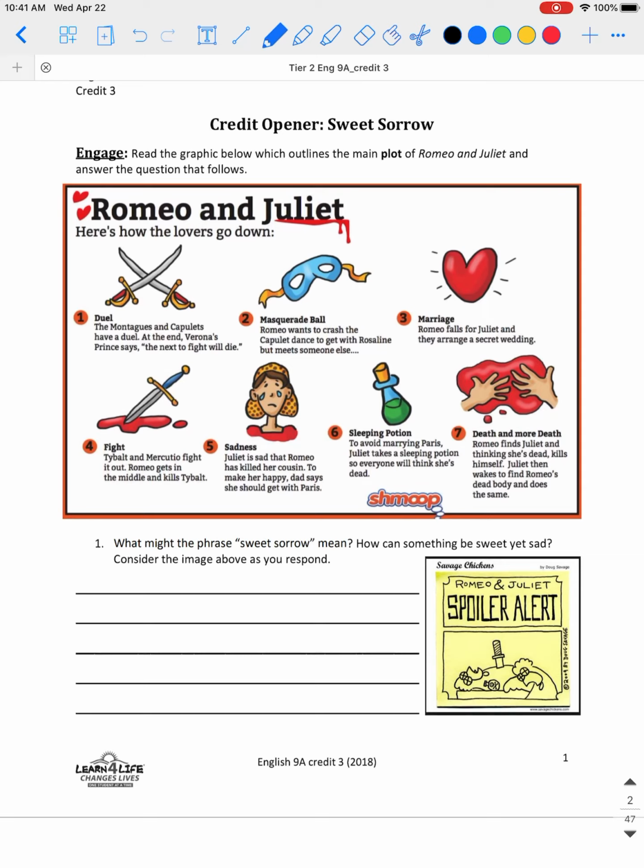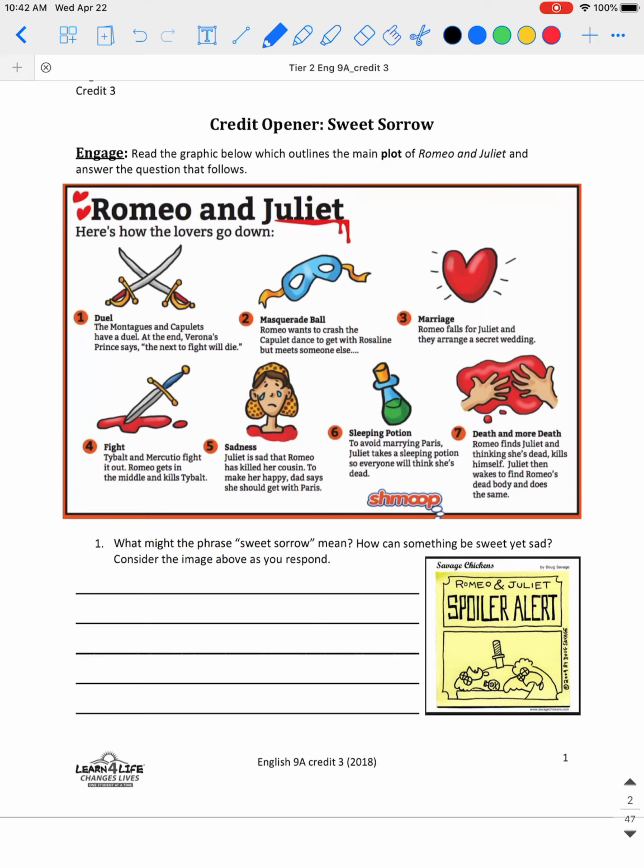So here's how the lovers go down. 1, there's a duel. The Montagues and the Capulets have a duel. At the end, Verona's prince says the next to fight will die. 2, masquerade ball. Romeo wants to crash the Capulet dance to get Rosaline but meets someone else. The third thing is marriage. Romeo falls for Juliet and they arrange a secret wedding. 4, there's a fight. Tybalt and Mercutio fight it out. Romeo gets in the middle and kills Tybalt.